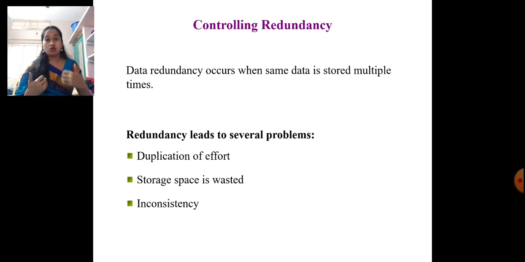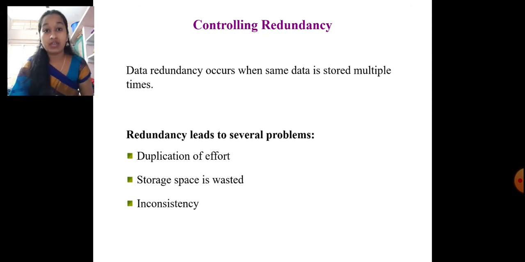inconsistency. How are we saying duplication of effort? In the sense, I'm saving the same data. It is not different data or unique data. The same data I'm storing here also, here also, in n number of different locations. Means it is duplicating. My effort is also duplicating over there. It is duplication of effort. In the same way, storage space is also getting wasted over there. There is no meaning in saving the same data again and again. The storage space will get wasted there.